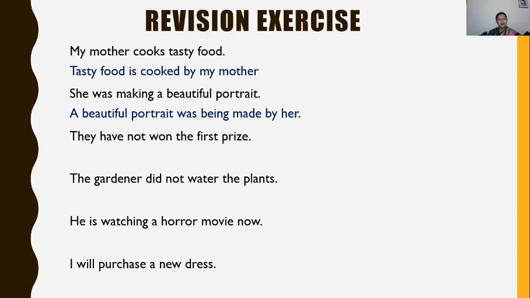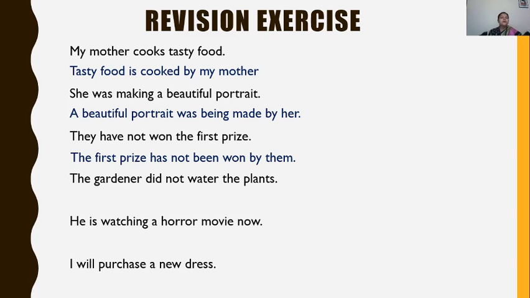Clear? Now the third sentence is, they have not won the first prize. Have not won. The word have is showing that the sentence is in present perfect tense. And what is my object? The first prize. So the sentence in passive will be, the first prize has not been won by them.